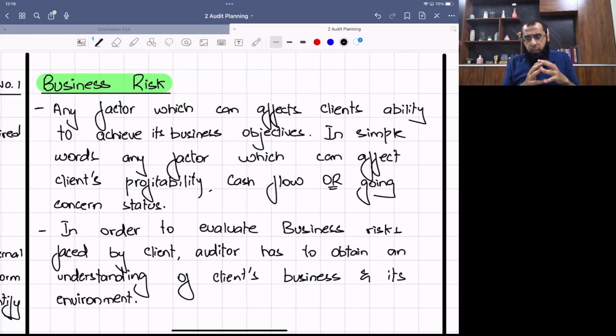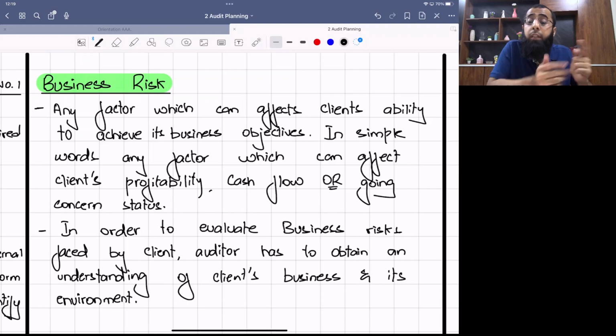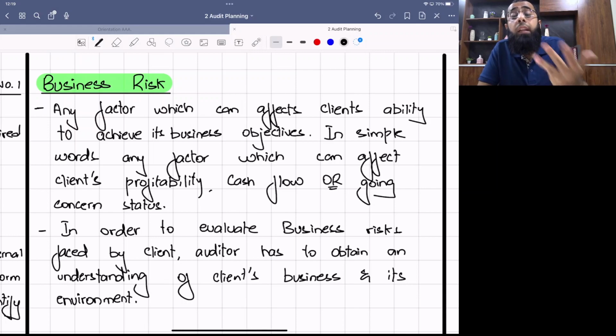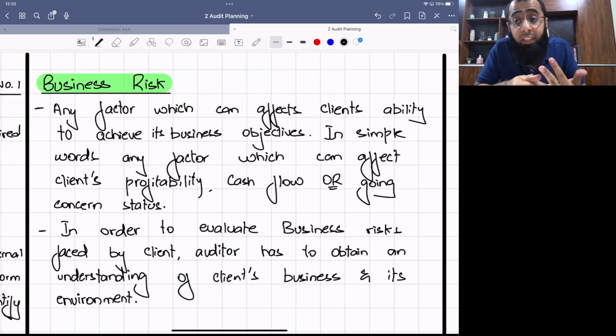Let's take examples of it. For example, there is a new technology. It's a business risk because that can affect your profitability. For example, if there is a new law, it's a business risk because that new law can affect your ongoing business. For example, the government introduces a new law which makes your activity illegal. Or if there is a risk relating to a legal case, that's a business risk. Or if there is a risk that you have sold some defective products, that can lead to reputational loss, and the defective products can ultimately lead to legal cases also.